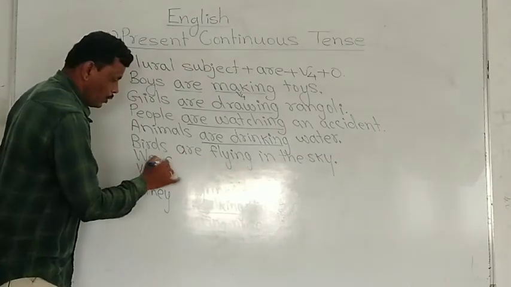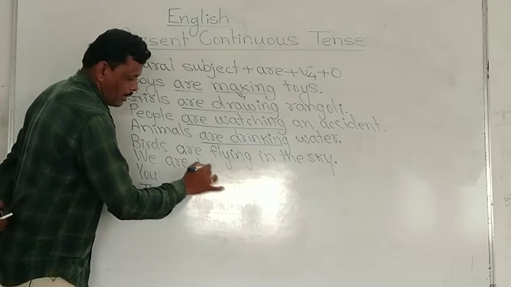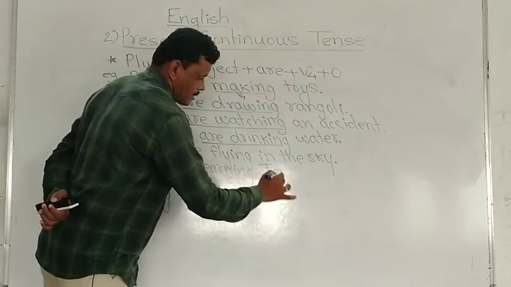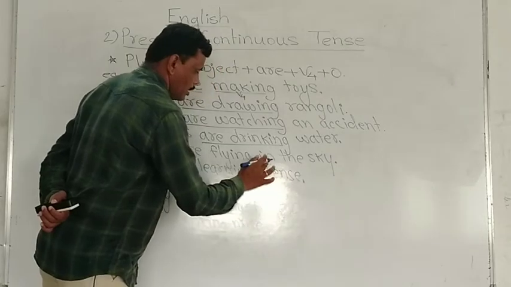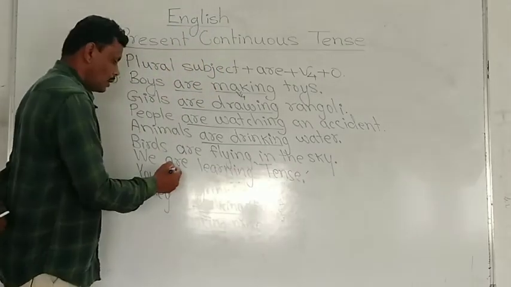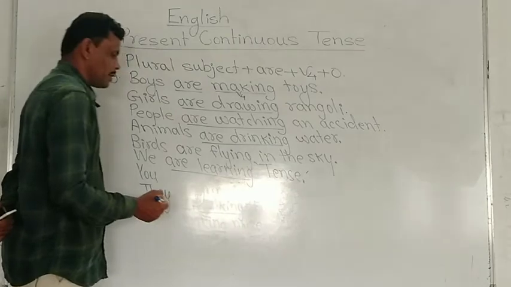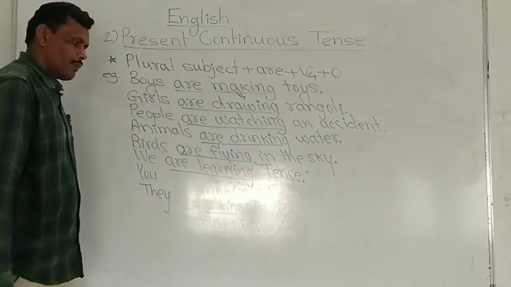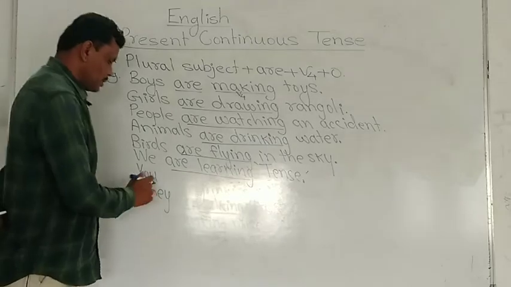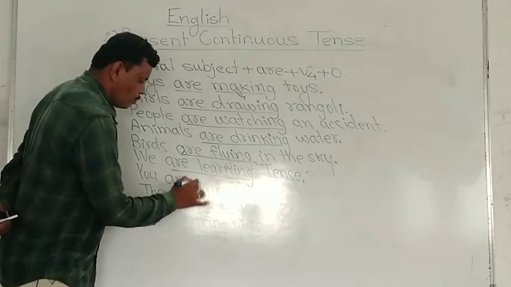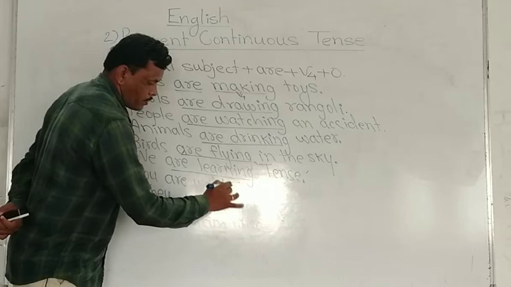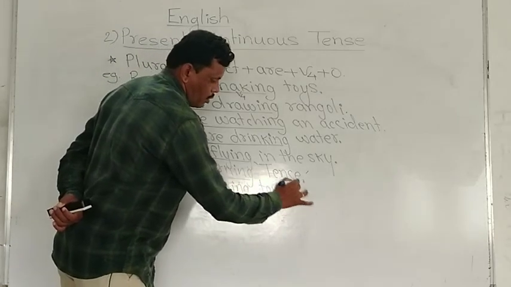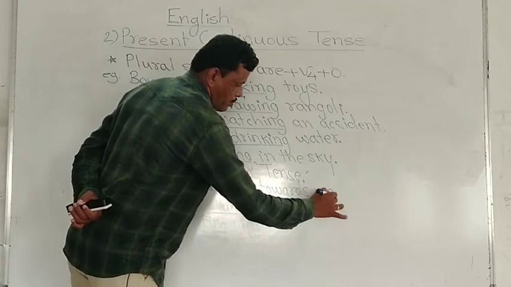Next, we are learning tense. Here are learning is a present continuous tense. Are flying is a present continuous tense. You are watching towards me. You are watching towards me.